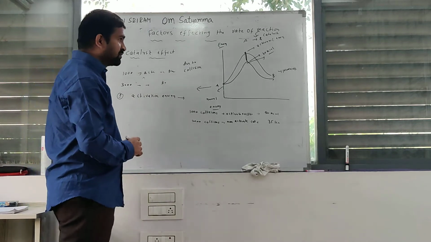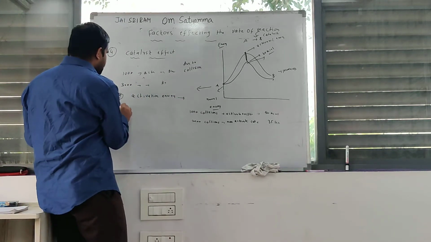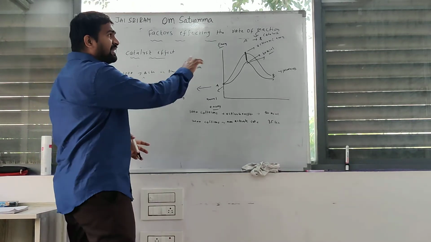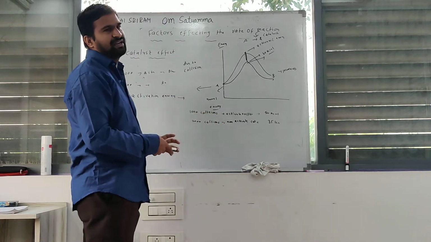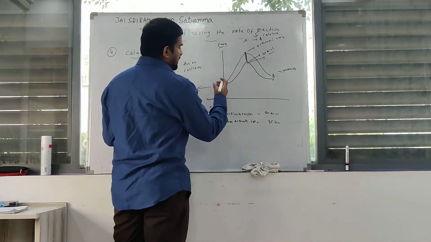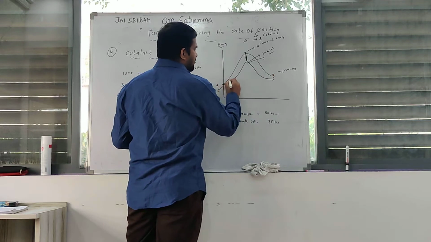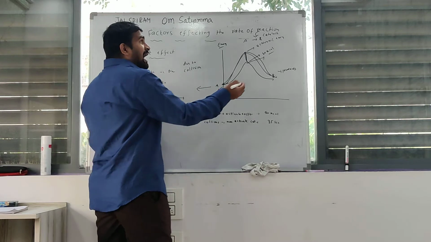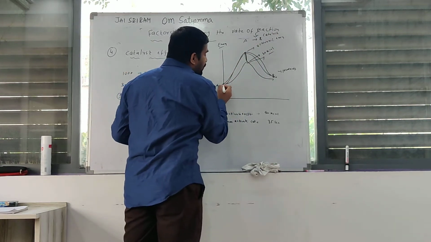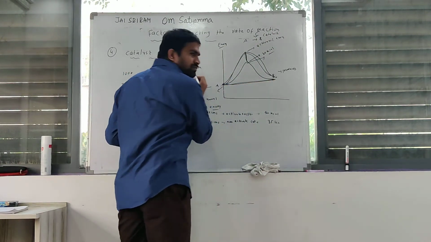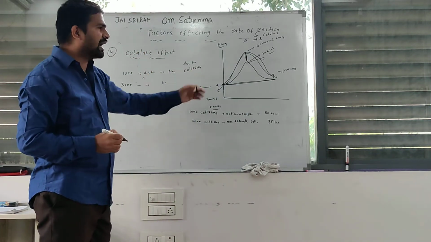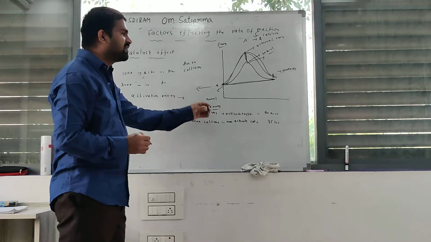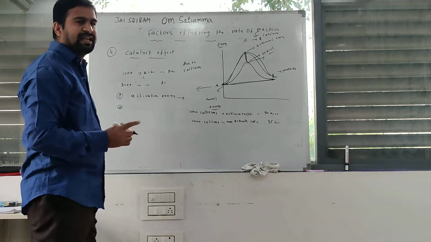Next one, the second one. In some chemical reactions, the catalyst changes the path of the chemical reaction. For example, A gives rise to B by this path during the chemical reaction. If you add the catalyst, the reaction follows this path. Here also the activation energy decreases. That's why the rate of reaction also increases. Clear?